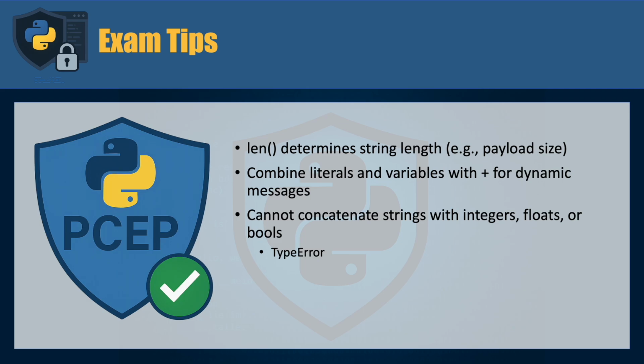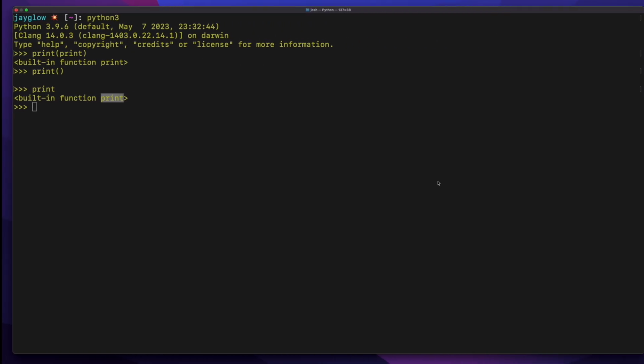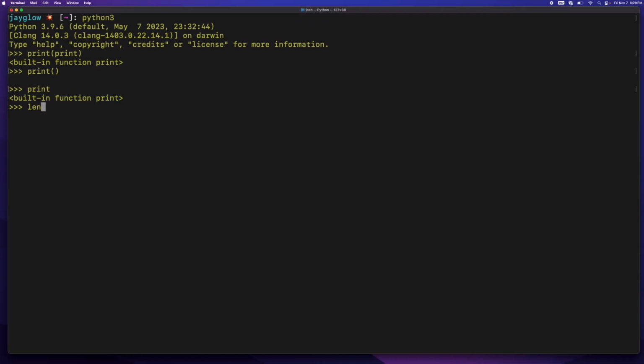The len function in Python is used to determine the length of a string. I can use len. Let's create a string here. I'm going to call it string.